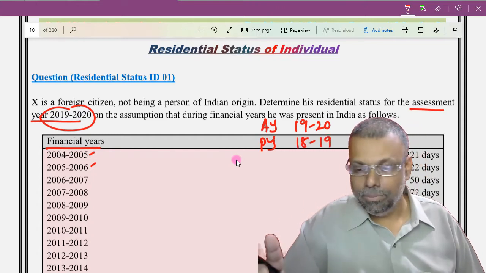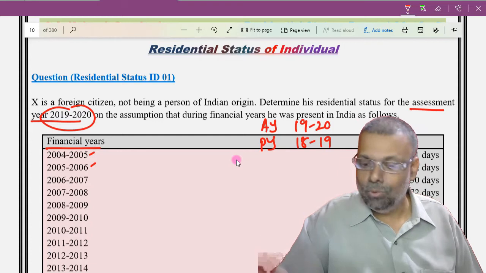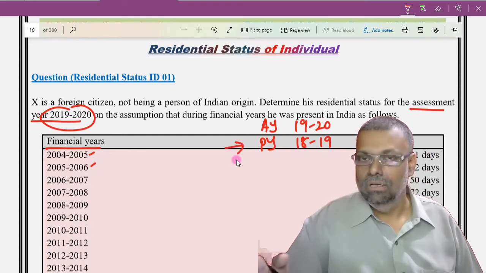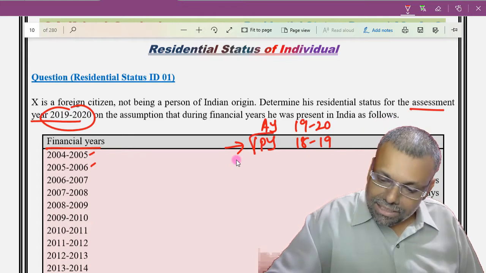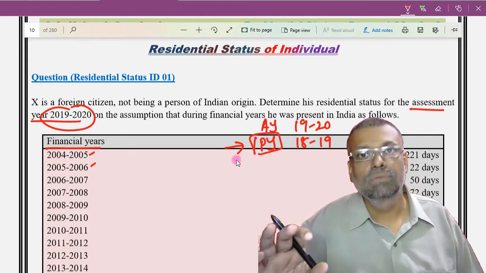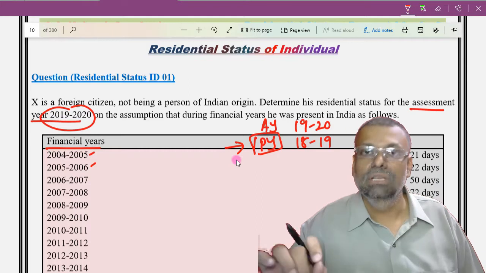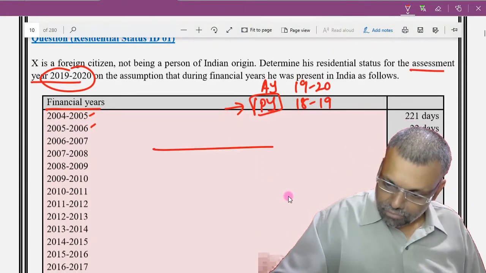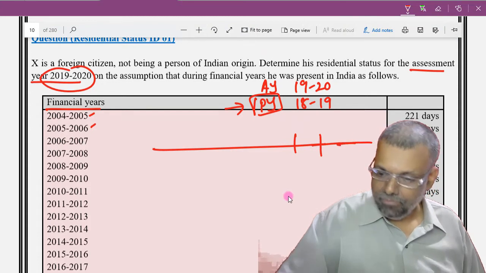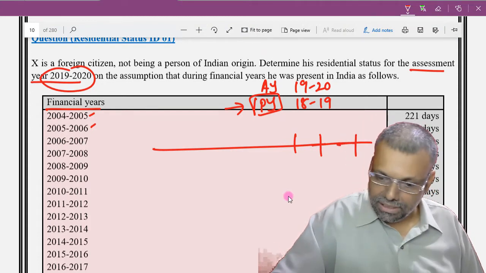Once again I repeat that I'm not going to solve any question for the previous year as printed. That year is illustrative, but I will always use the provisions of the law of the latest previous year for answering. So straight away you have to put it in sequence, because the question has given us the data.